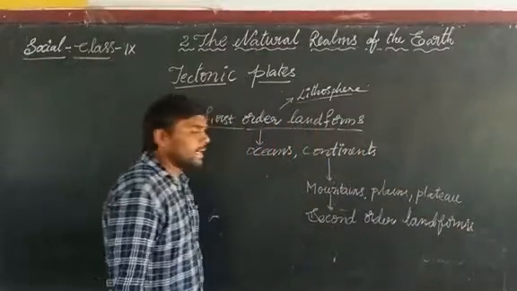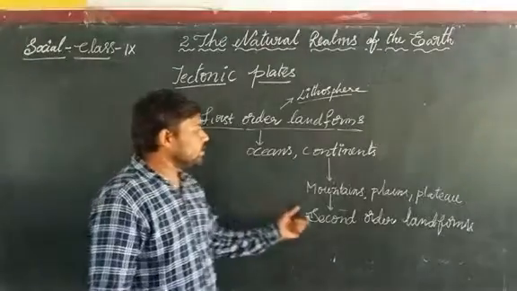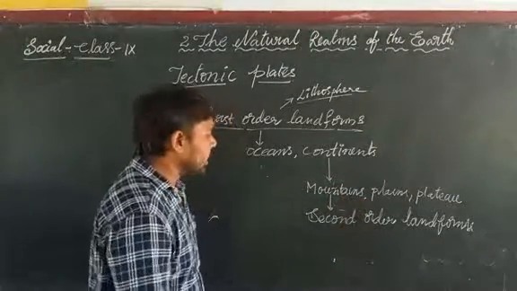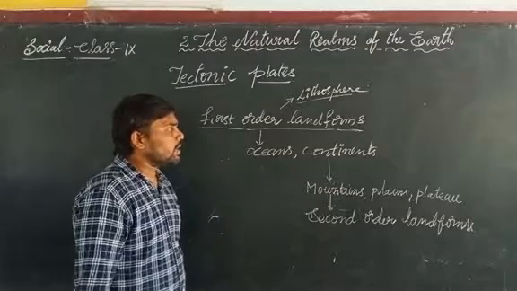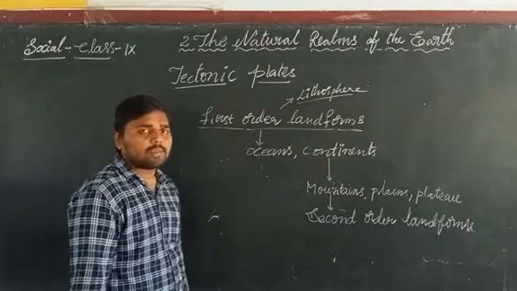Which are called the second order landforms? Mountains, plains, plateaus are called second order landforms. Which are called first order landforms? Oceans and continents are called first order landforms.